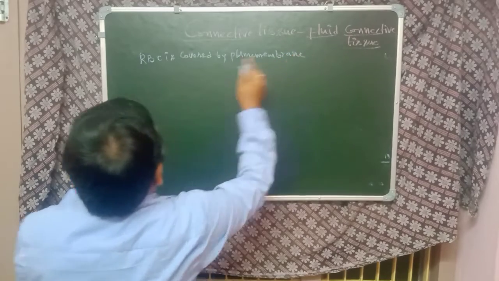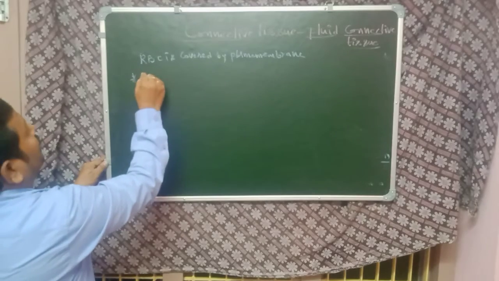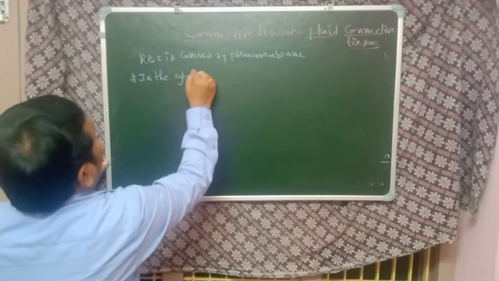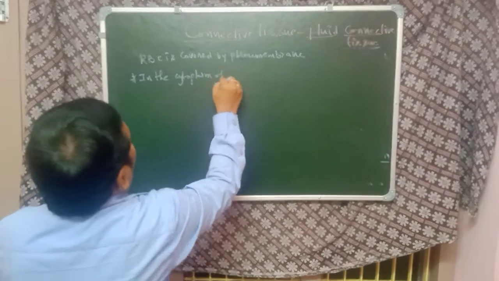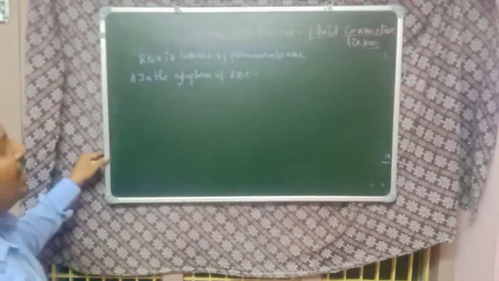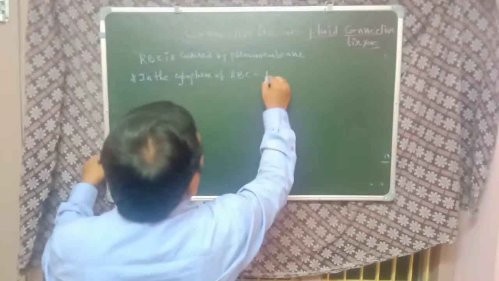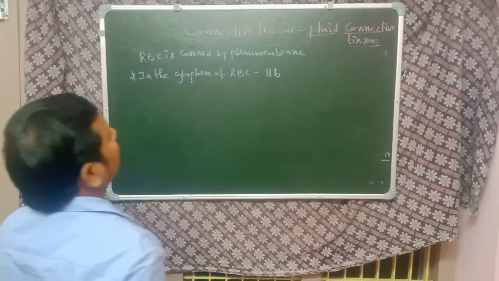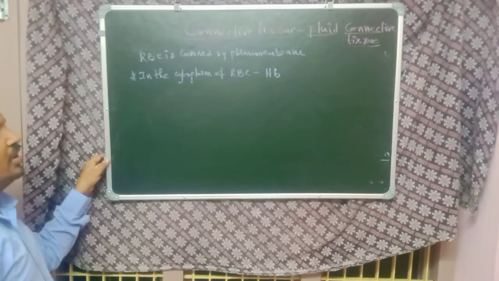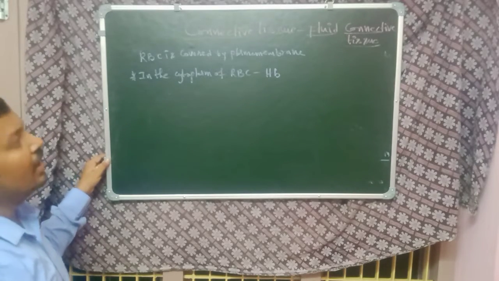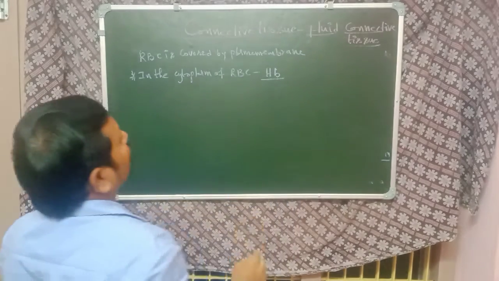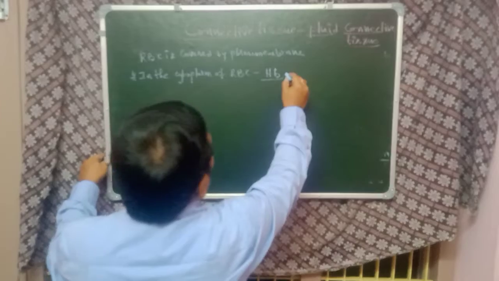In the cytoplasm of RBC, they contain a chromoprotein called hemoglobin. Due to the presence of this hemoglobin, the RBC appear red in color.